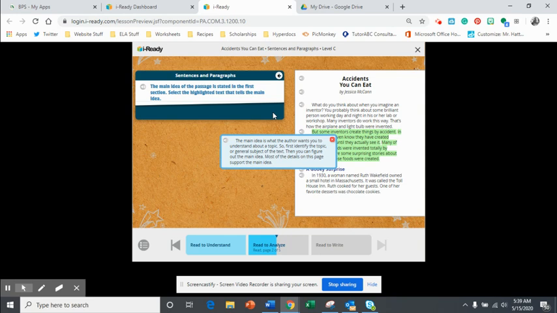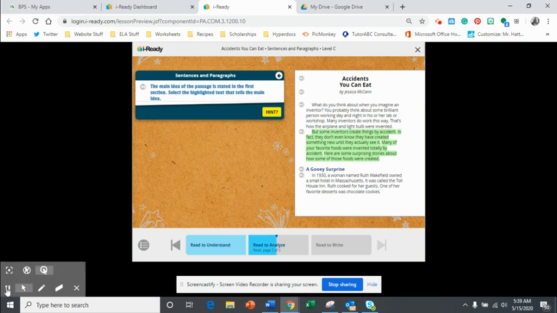Then you can figure out the main idea. Most of the details on this page support the main idea. So you've got supporting details and you've got the main idea. The supporting details, remember, are the pillars that hold up the main idea. So you want to read through this paragraph right here and find that one thing that the entire text is about. Now, I will tell you that there are two that are very, very close, but you have to identify that one that really hits what the entire text is about. Okay. All right, go ahead and make your selection.